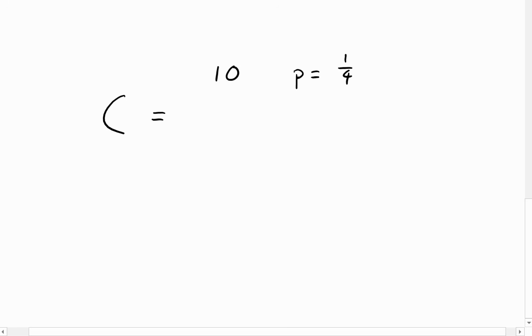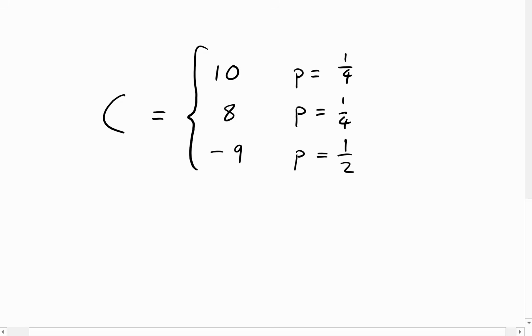If the value of our share or our option, whatever you want, is 8, then our probability is a quarter again. But if the value of our share is -9, then the probability is a half. So here we have our distribution, and we want to show that this is a martingale.